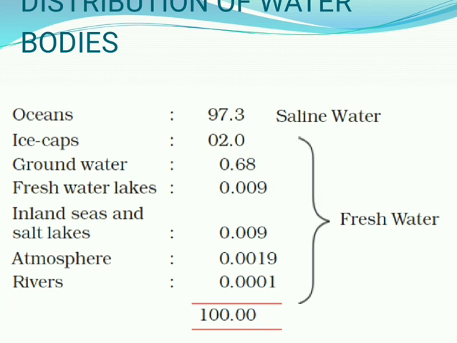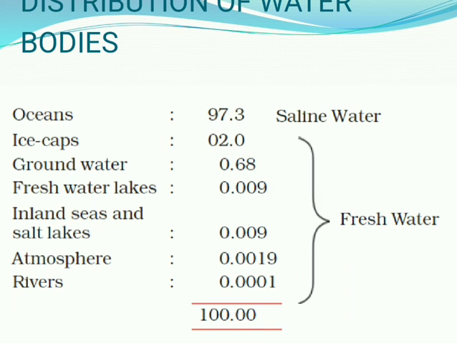Then inland seas and salt lakes, that is 0.009. In the atmosphere, that is 0.0019, and in rivers 0.001. Its total is 100. So this is the exact distribution of the water bodies.